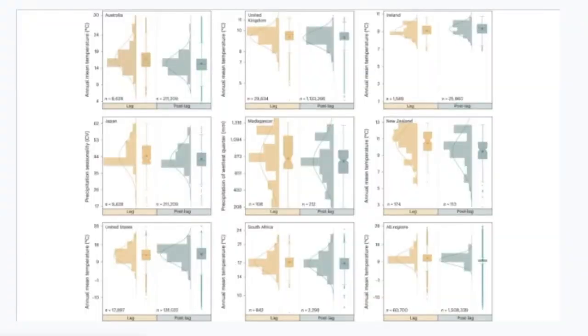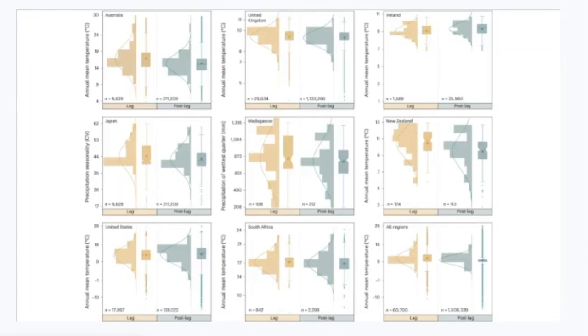Here is the graph created by researchers where they plotted the climates in the lag, as shown in the yellow graph, and post-lag in the blue graph. These phases are directly compared against this variable to visualize the effects that changes in climate have on realized niches of alien species. They also determined the degree of novelty or overlap that was experienced by the realized niches in the lag and post-lag phases.